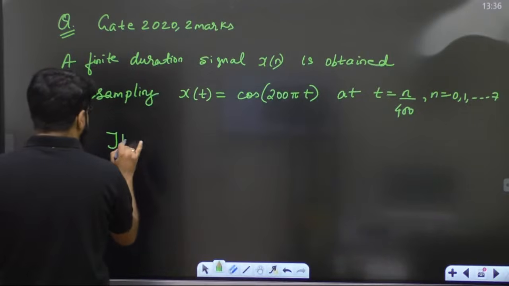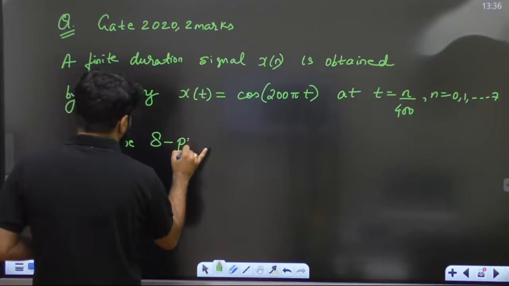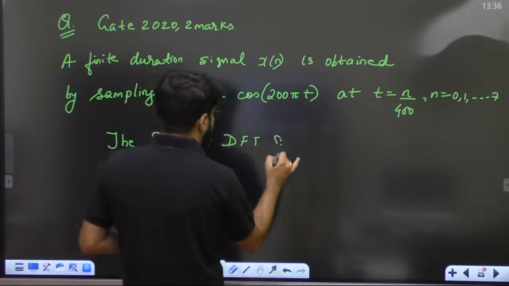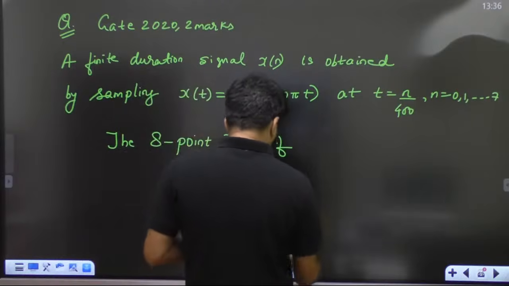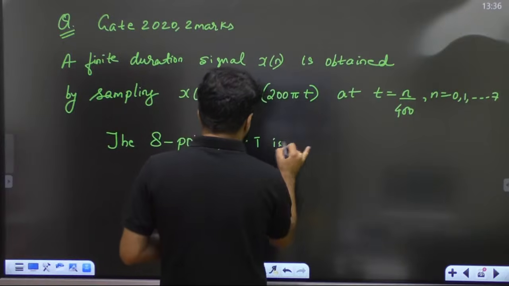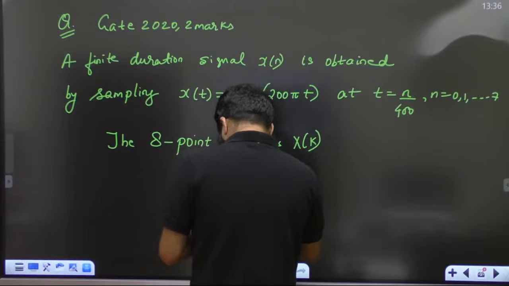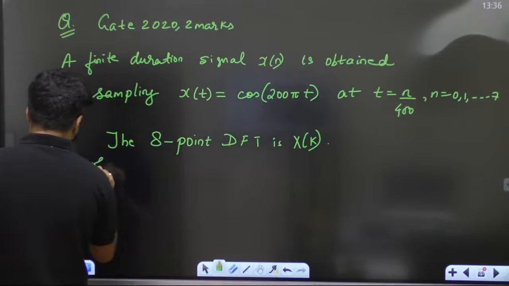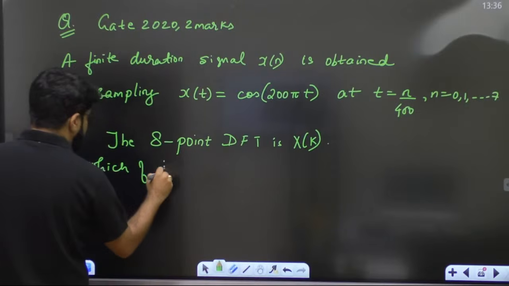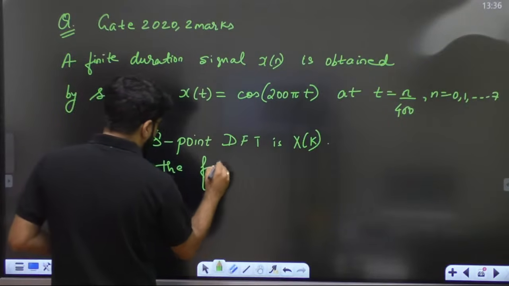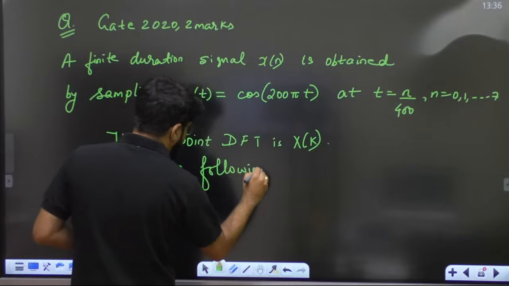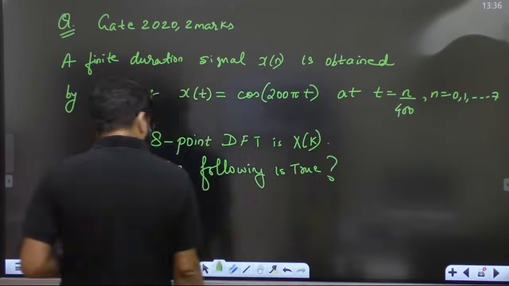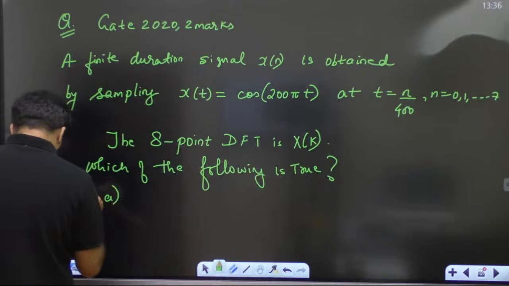The 8-point DFT of x[n] is X[k]. Which of the following is true? Right. Option number A.